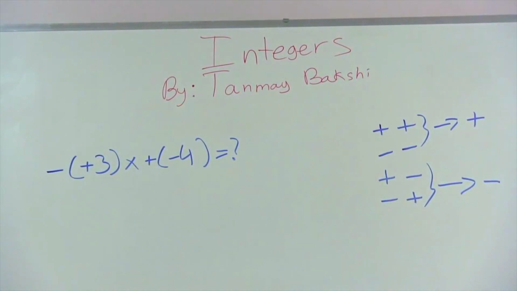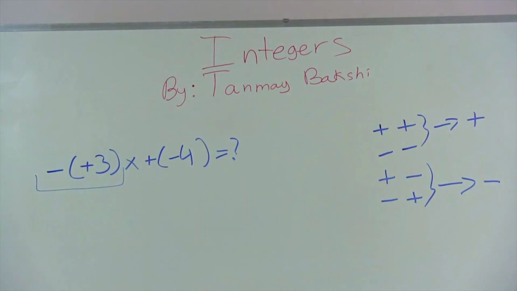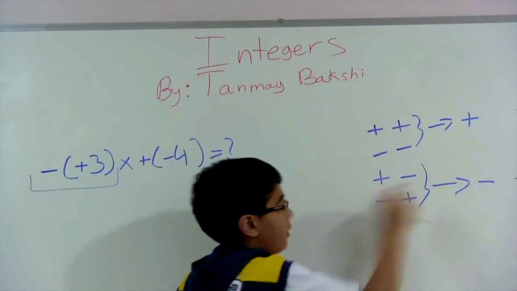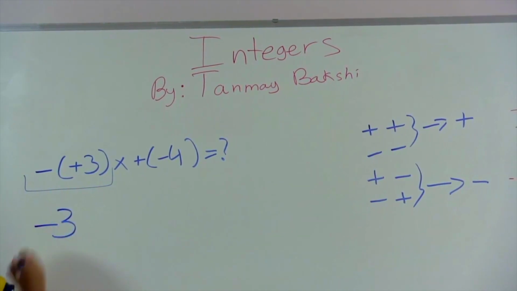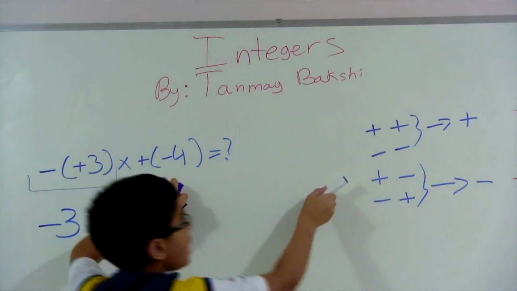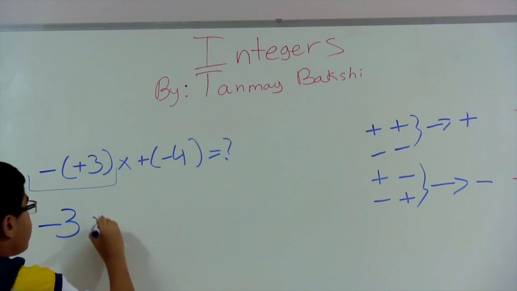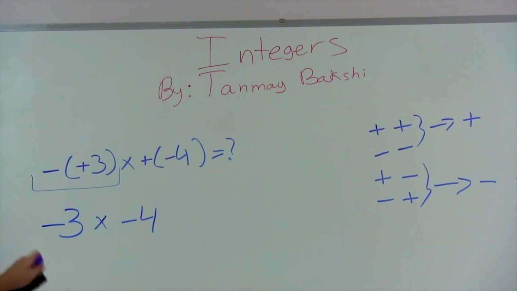So in order to simplify, we take this part, okay? And then we say, okay, how are we taking this? We have a minus and a plus. These are not similar, so we get a negative. So the first number is actually just negative 3. Okay, now let's look at plus and minus. These are again not the same, meaning we get a negative output. Meaning this is times negative 4, which looks very similar to you because I just taught you how to do this literally a few minutes ago.